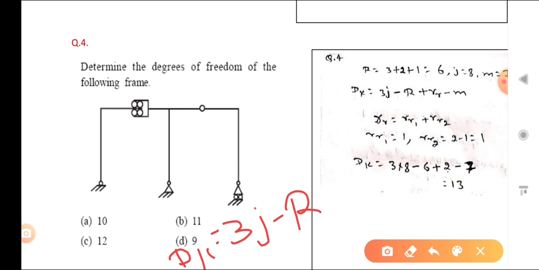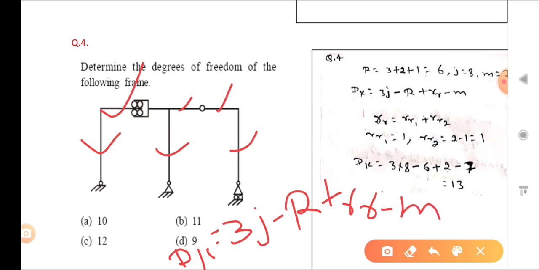Okay. And suppose some hybrid joints are there, so what will happen? Those hybrid joints will increase the degree of freedom by rr. Okay. And also some members are there. Suppose that members are inextensible or rigid. So what will happen? They will reduce the degree of freedom by that number, so minus m.